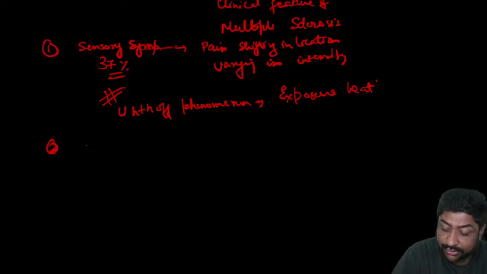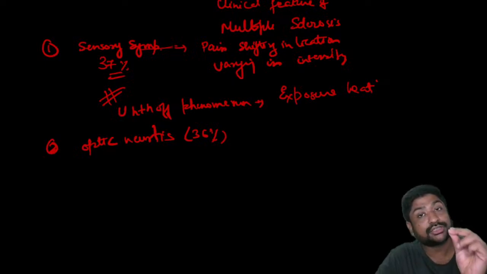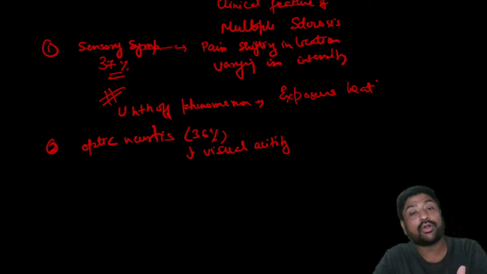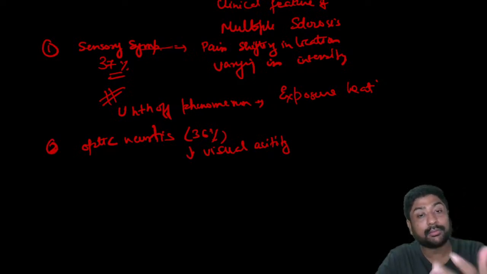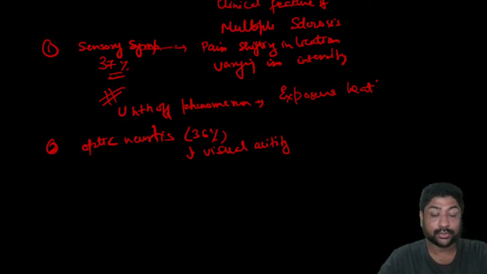The second is optic neuritis presentation, and very closely, almost 36% of patients will have optic neuritis. And what is the most common thing they will say? That there is a decrease in visual acuity, which means suddenly the patient will not be able to see properly, either in one eye or both eyes. There will be a patient who will say that within 6 months he has to change his eyeglasses 3 or 4 times. Such a presentation may be there.